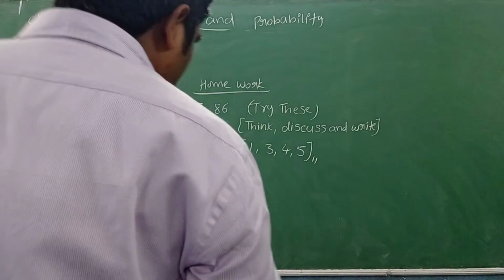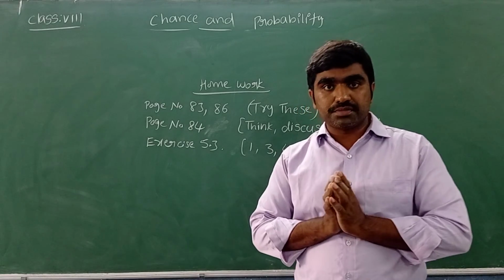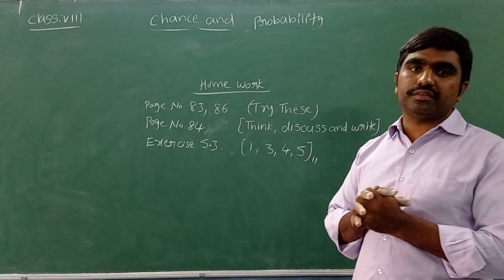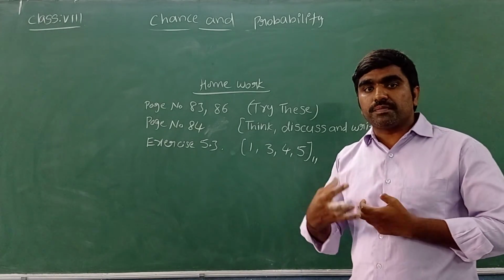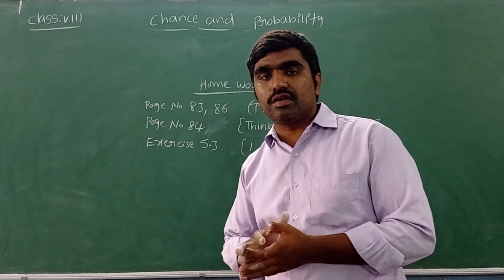Hope you understood what is meant by probability, event, outcomes, sure event, certain event, impossible event, experiment, random experiment, and how we can find the probability of an event. What is the range of the probability? Yes, we learned all those things.